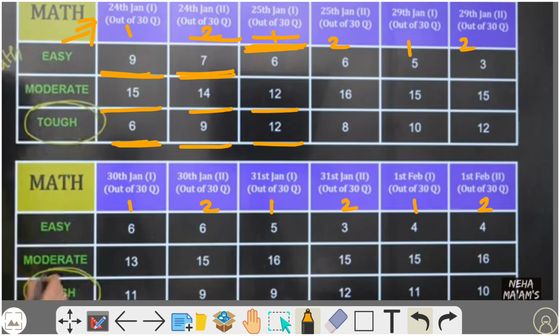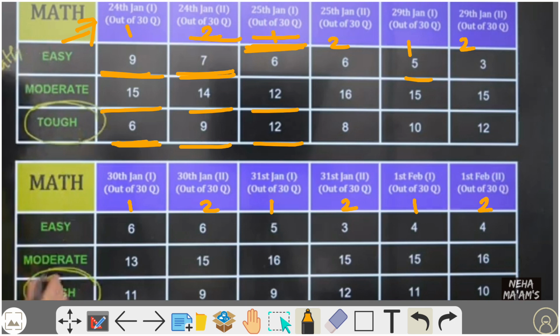Next, look at the 25th January. Correcting myself: it is 6, 16, 8, totalling 30. So on 25th January shift 2, 6 easy questions, 16 moderate and 8 tough. On 29th January first shift, we have 5 easy questions, 15 moderate and 10 tough. And on January 29th second shift, it is 3, 15, 12.